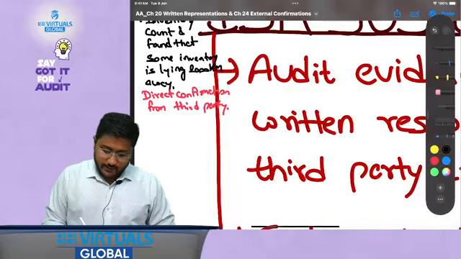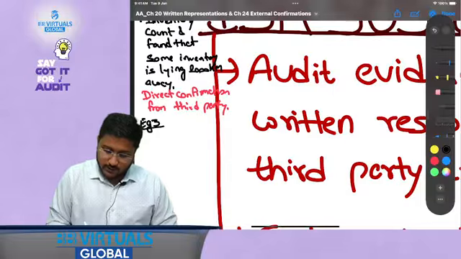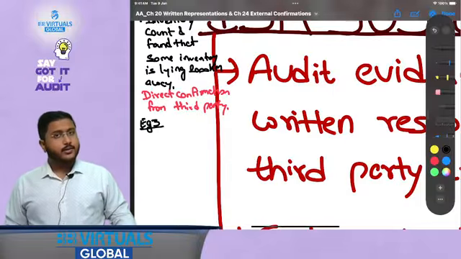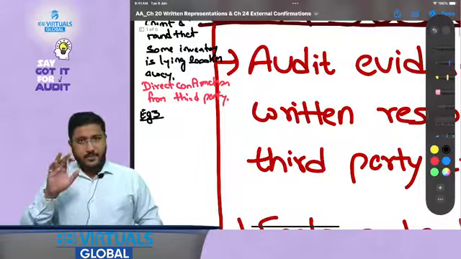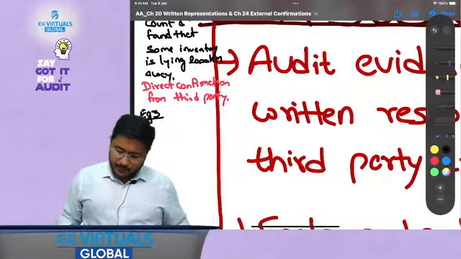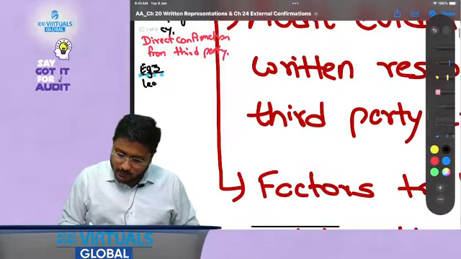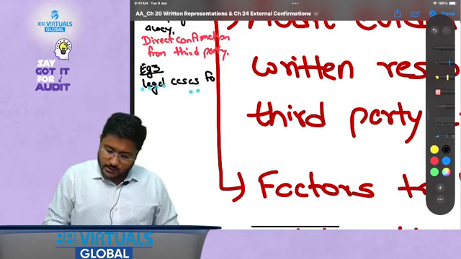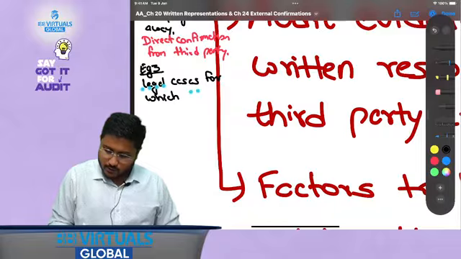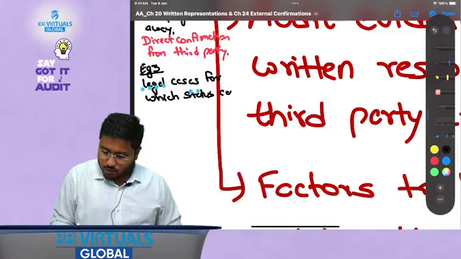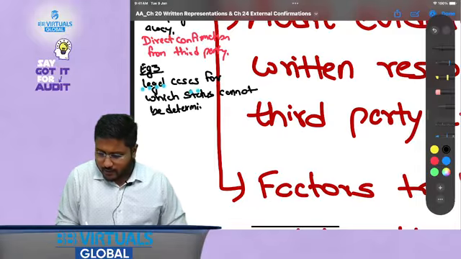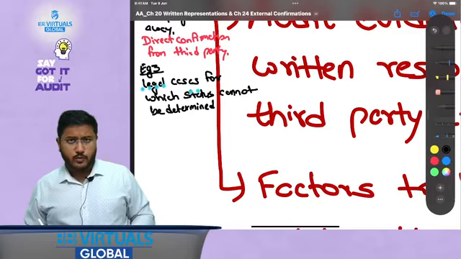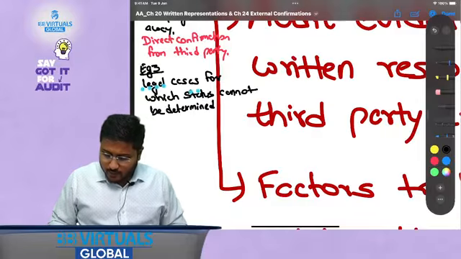Now let's talk about the third example. Whenever we talk about the third example, there could be certain legal cases for which the status cannot be determined by the auditor. For every legal case, the auditor might not have all the information.